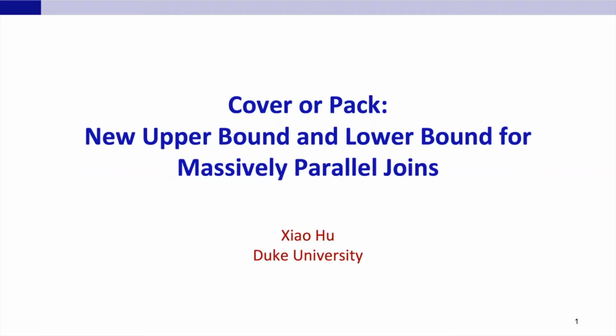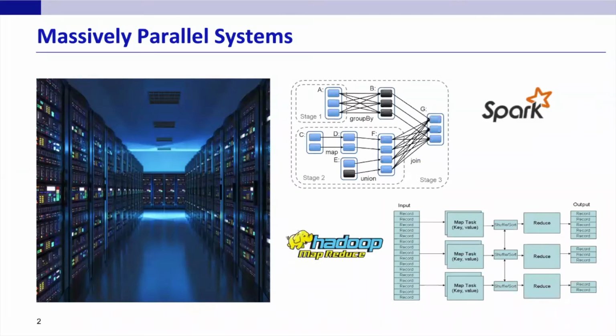Today I'm going to present some new results for massive parallel joins. This line of work has been motivated by the rapid development of massive parallel systems such as MapReduce and Spark. Join evaluation, as one of the central problems in database theory, has received much more attention. So this paper is a continuation of previous work on how to evaluate join queries efficiently in today's massive parallel